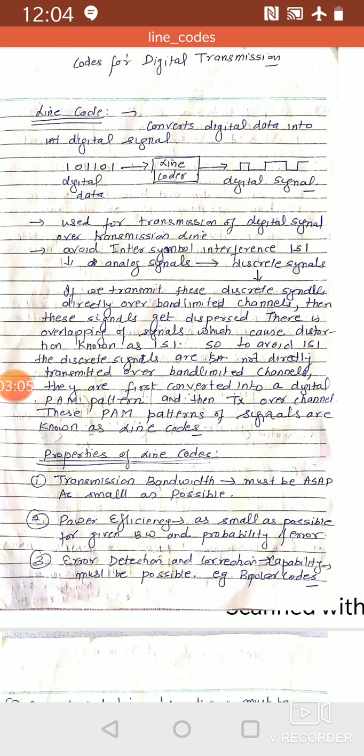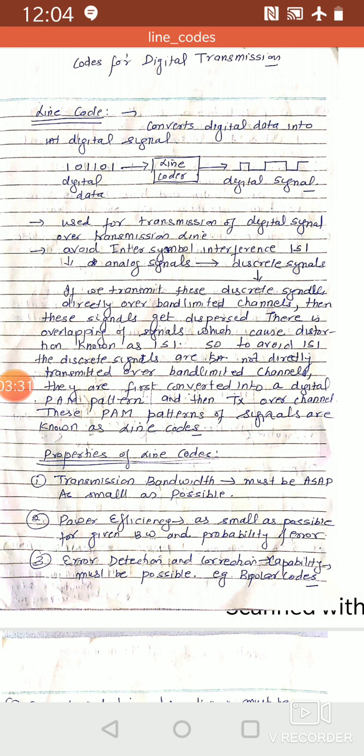Next characteristic is adequate timing content. It must be possible to extract timing, control or clock information from the encoded digital signal. We have an encoded digital signal, and it must be possible to extract the clock signal from these encoded messages. Next one is transparency.